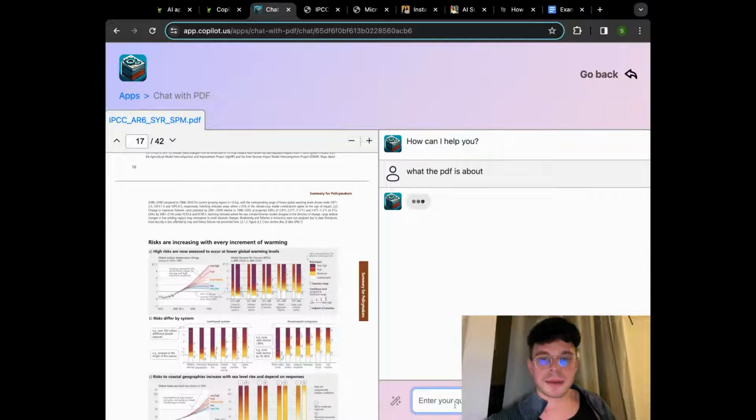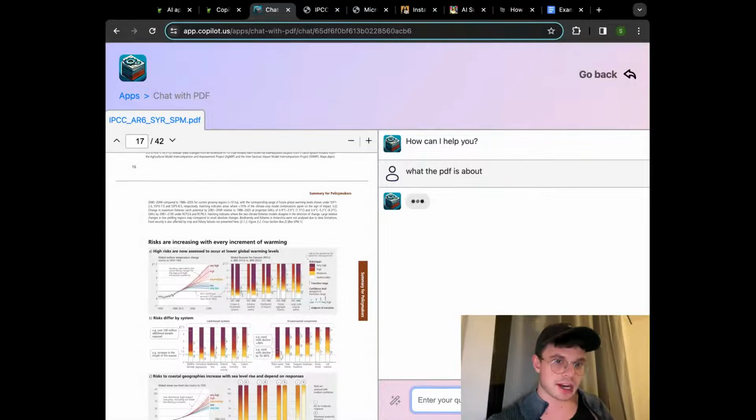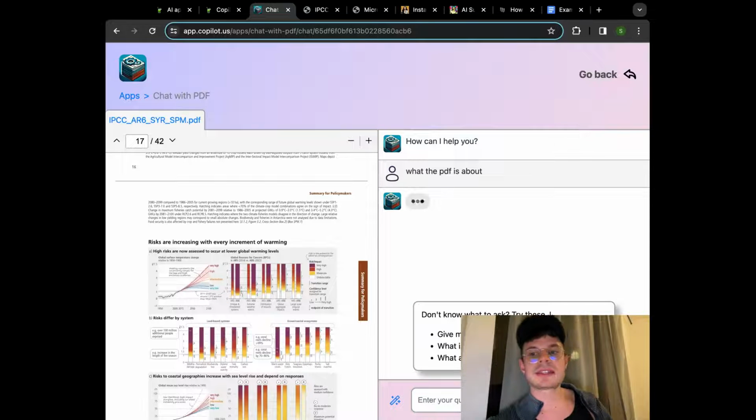Again, keep in mind that your question cannot be longer than 1,000 characters. Usually, the shorter it is, with the necessary amount of details, the better. And also, there is a new thing that usually we don't have, let's say, with ChatPDF. To the left of the field where you need to type in the inquiry, there is a little magic wand icon. And that is like a little helper for you.